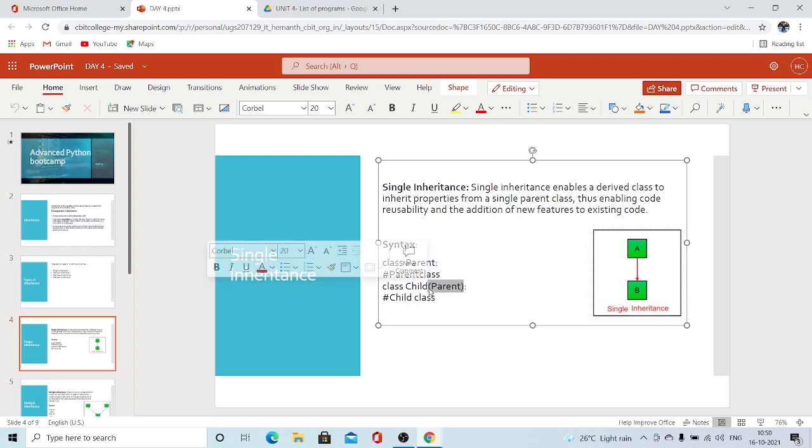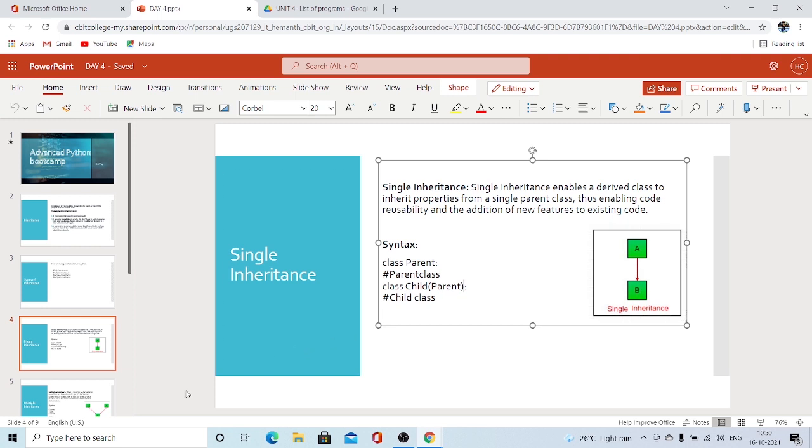So we want to inherit the characteristics of the parent. Thus, we write the brackets with the parent name and a colon, and again the child class's data members and statements, etc. will be available for that. Yeah, this is what single inheritance means. You got it right. There will be a single parent and all the properties will be acquired from that parent.